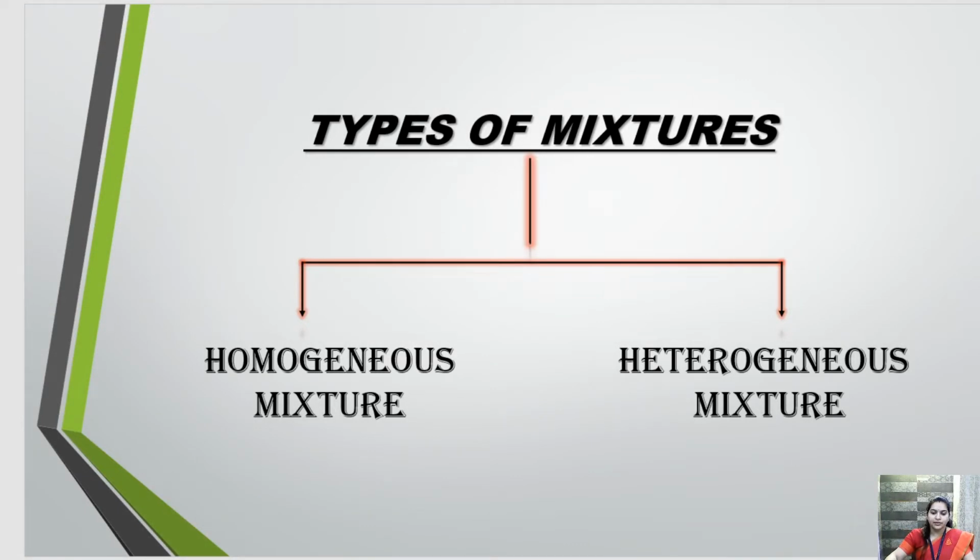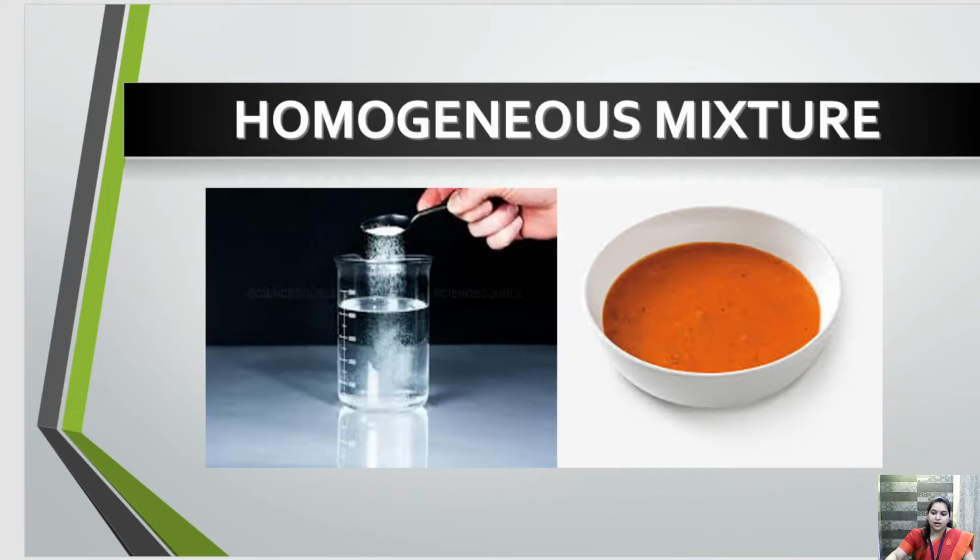So here there are two types of mixtures, homogeneous and heterogeneous. So example of homogeneous mixture is mixture of salt and water, and you can see a soup here. Yes, so because it is a soup, various ingredients must be mixed in that, but we cannot see these ingredients separately, isn't it? We cannot see, they are evenly spread. So it is a homogeneous mixture.